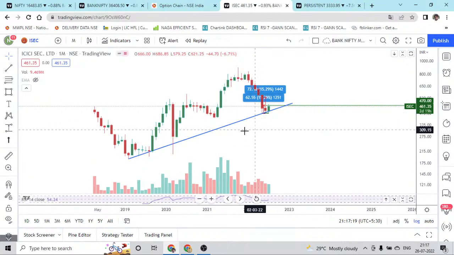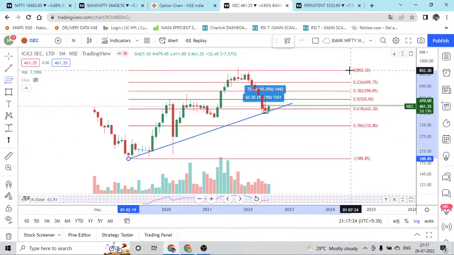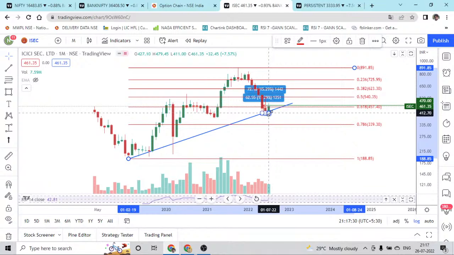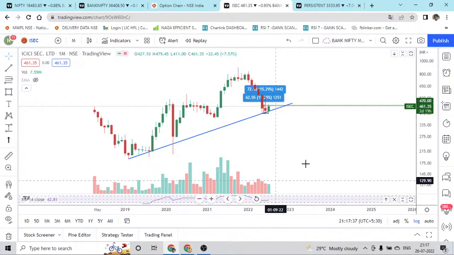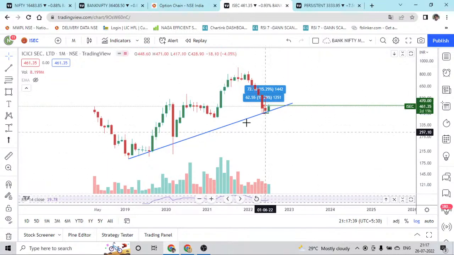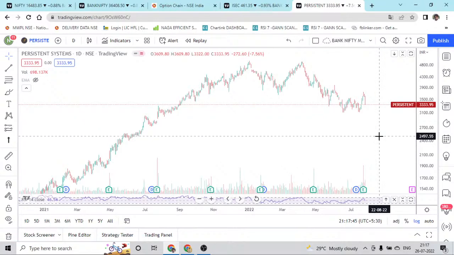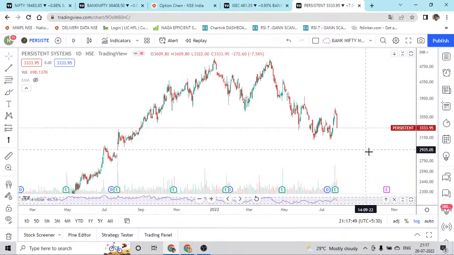If you mark from the bottom, we are at one important level, which is 0.618. So it is a risky buy, but it is a buy. Don't miss this opportunity. With just 10 points of stop loss, we can achieve at least 100 plus points in ICICI Securities. If you are interested, go for a small amount of stock so that you can get a good profit.